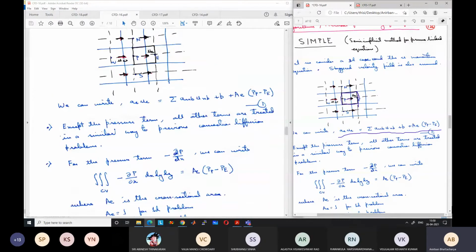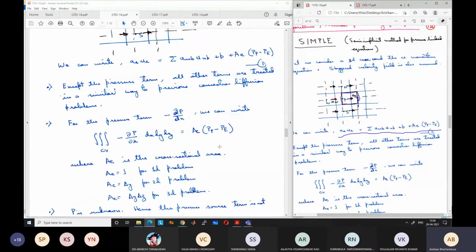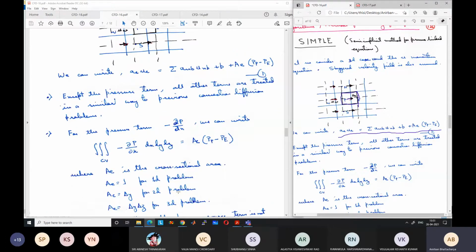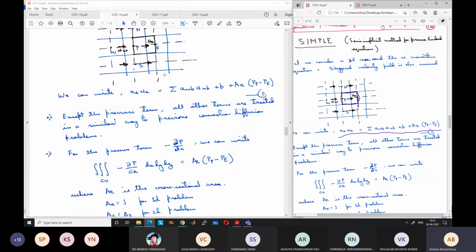So ultimately, for a 1D problem you will get 1 into PP minus PE. For a 2D problem you will get delta y into PP minus PE. So this length into PP minus PE, basically the cross sectional area into the pressure difference. This will be the pressure force. If it is a 3D problem, we will get delta y into delta z, which is again the cross sectional area into the pressure difference.